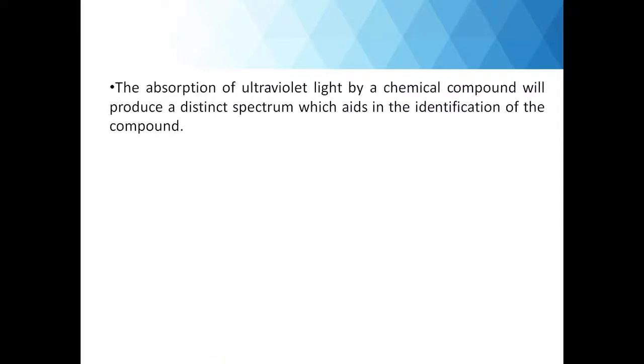The absorption of UV light by a chemical compound will produce a distinct spectrum which aids in the identification of the compound. That is, each and every compound reacts in a different manner with UV light. The absorption is different and the transition from one orbital to another is different. So based on this, all the drugs will produce different spectra. So with the help of spectra, we can identify the compound.